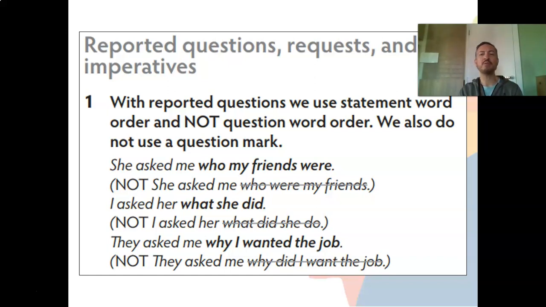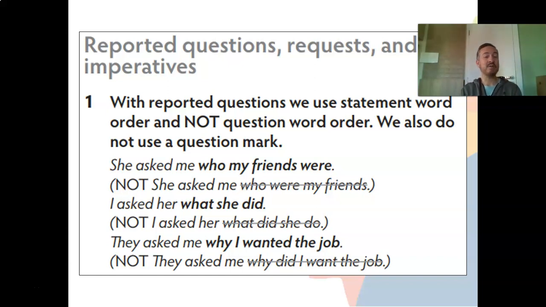Can we imagine what would be the direct speech question here? For example, who are your friends? Who are your friends, Adriano? So that would be the direct question. And the indirect is, she asked me who my friends were. Okay? Can you see that?